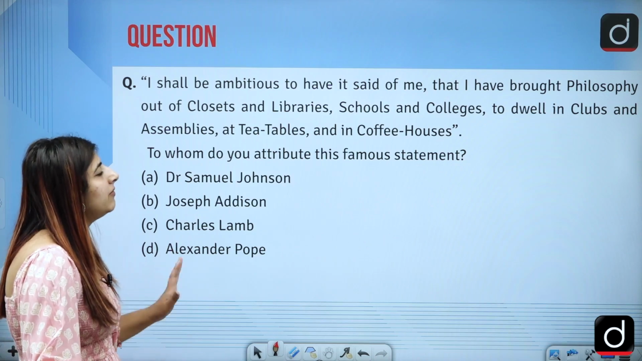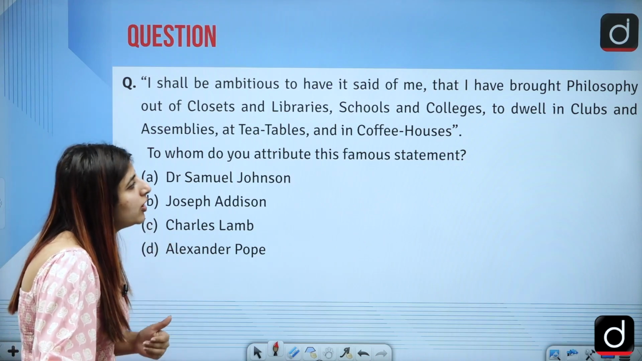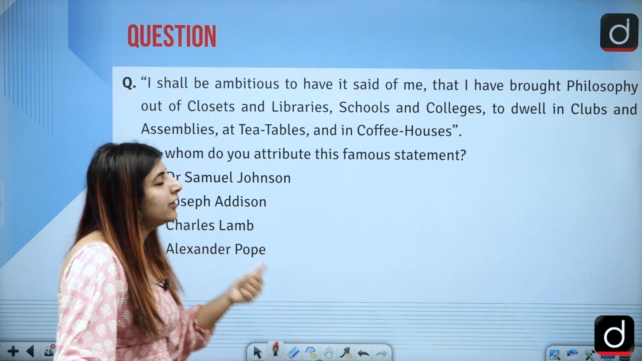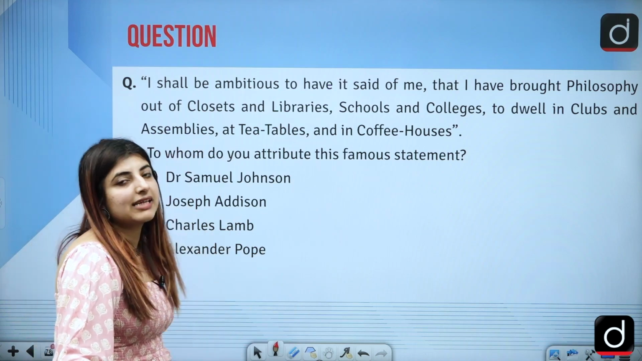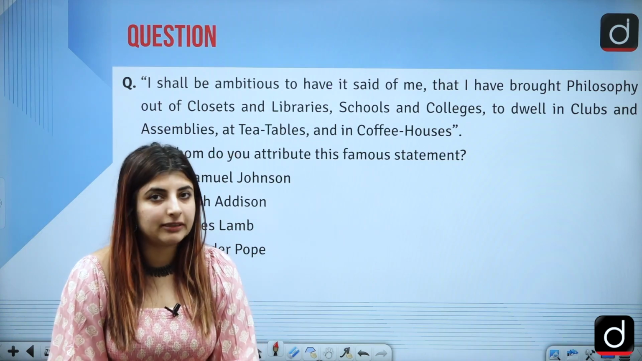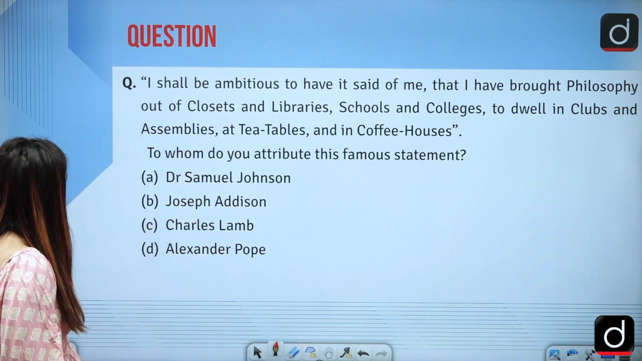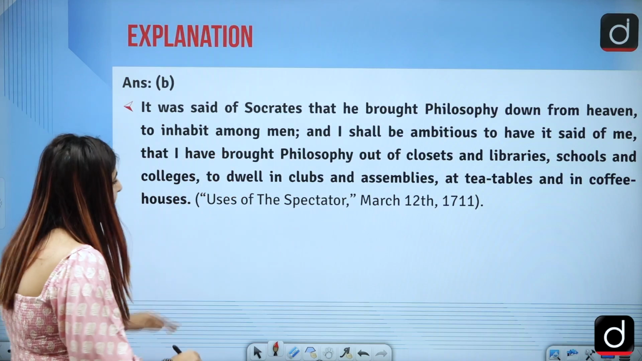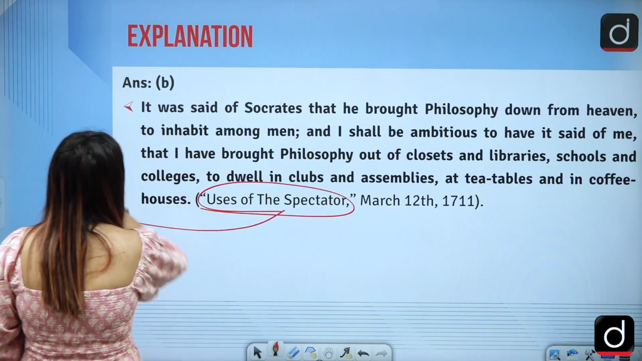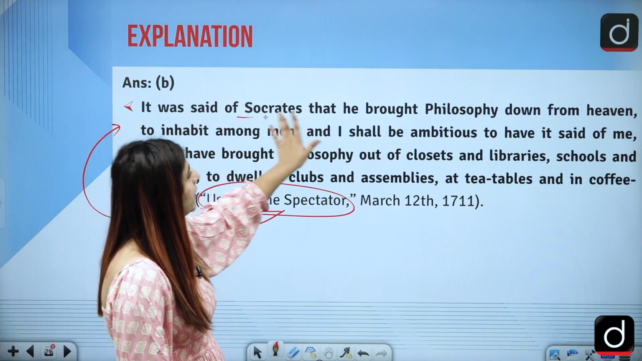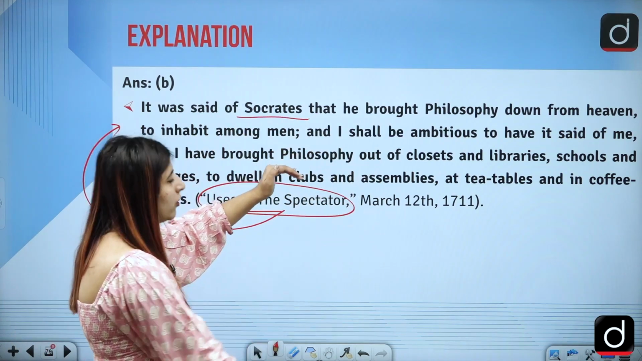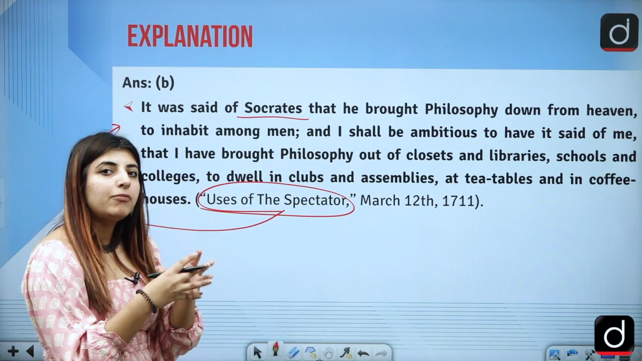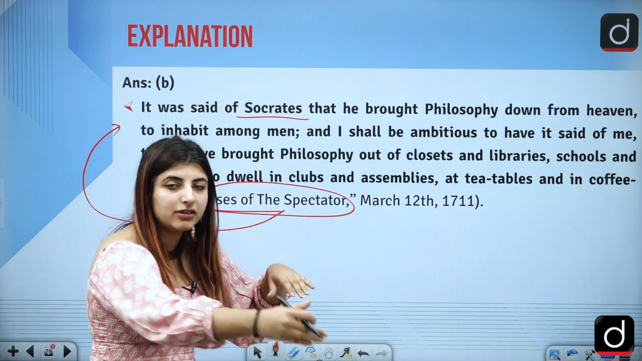Next is, I shall be ambitious to have it said of me that I have brought philosophy out of closets and libraries, schools and colleges, to dwell in clubs and coffee houses, assemblies, at tea tables. Who made this comment? Very important statement. The answer is option B. That is, Joseph Addison said this, and he also added, when he was writing The Spectator, that it was said of Socrates that he brought philosophy down from heaven to inhabit among men. And I shall be ambitious to have it said of me that I brought philosophy out of closets to the tea tables, to the coffee houses.